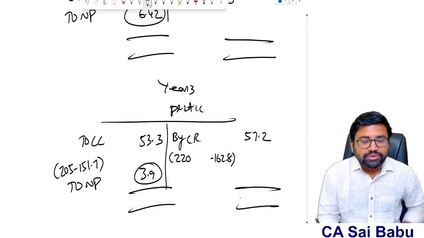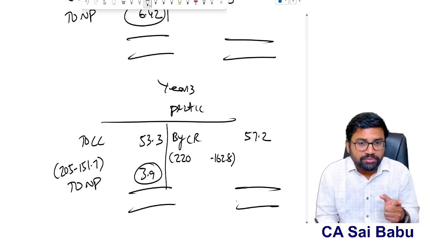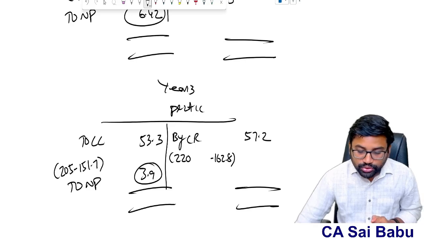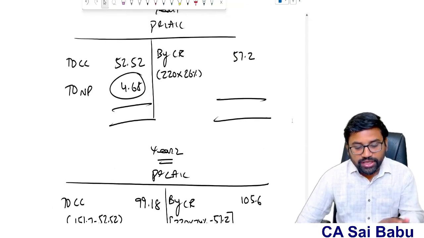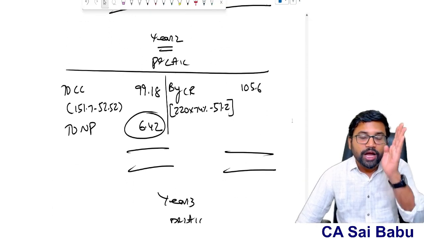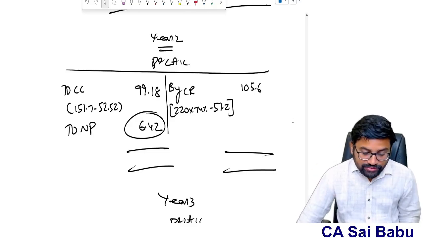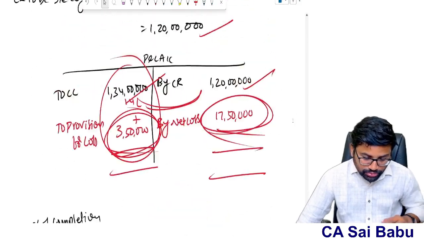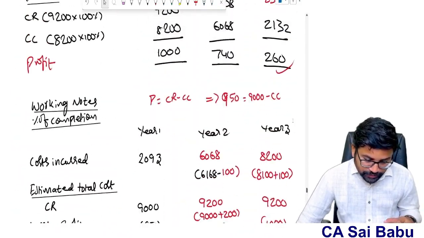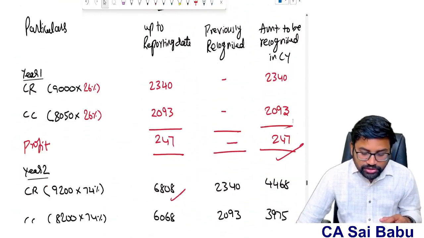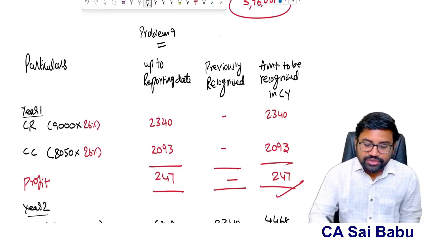It is similar to question number 9, which I think we have done, sir. In the same manner, you can do it in that format also. Instead of doing year 1, year 2, year 3, you can write up to reporting date, previously recognized, and current year. Like that I have solved one question. You can use this format, similar to problem number 9. Like this you can also solve, sir.